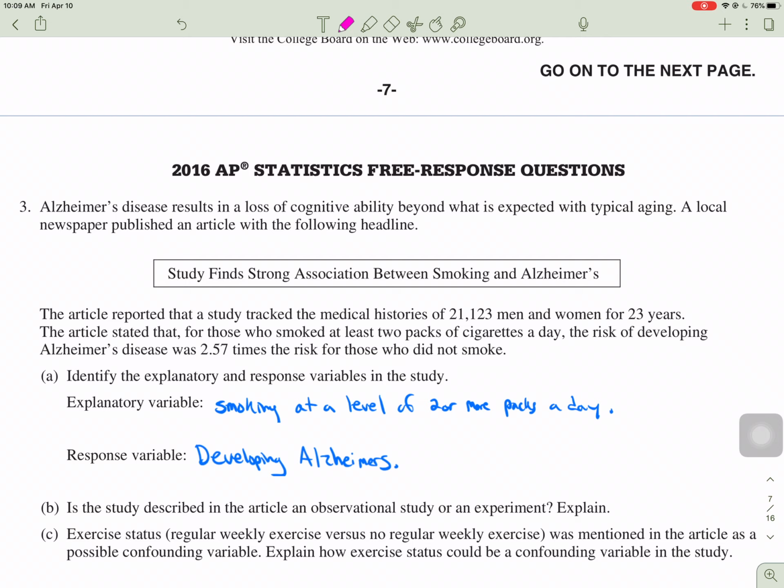Then, what are they measuring? Whether or not people developed Alzheimer's. So the response variable is a little more straightforward. The explanatory variable you got to be careful with.